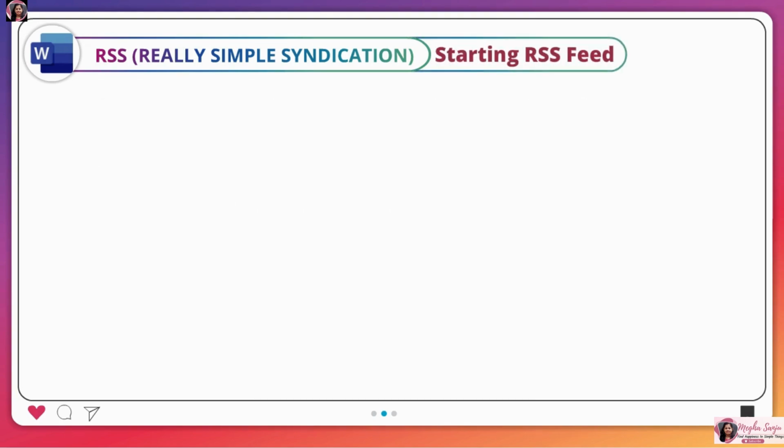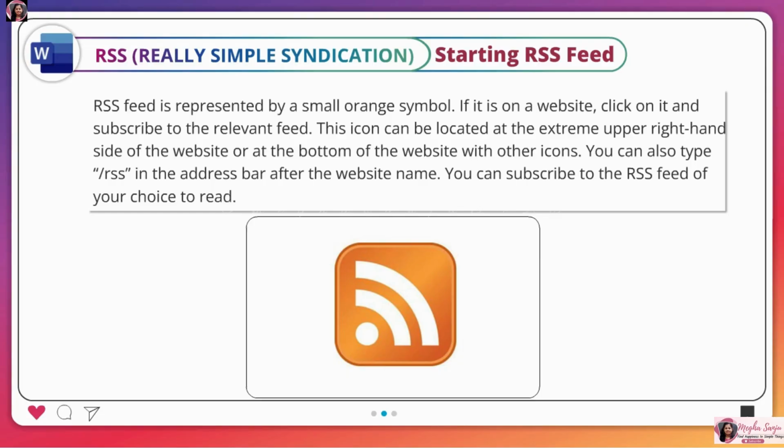Starting RSS feed. RSS feed is represented by a small orange symbol. If it is on a website, click on it and subscribe to the relevant feed. This icon can be located at the extreme upper right-hand side of the website or at the bottom of the website with other icons. You can also type /RSS in the address bar after the website name. You can subscribe to the RSS feed of your choice to read.